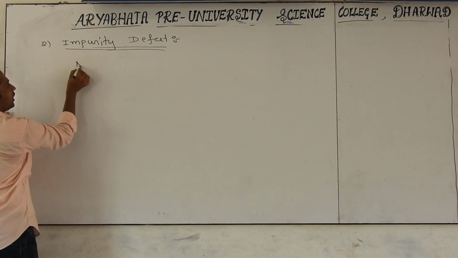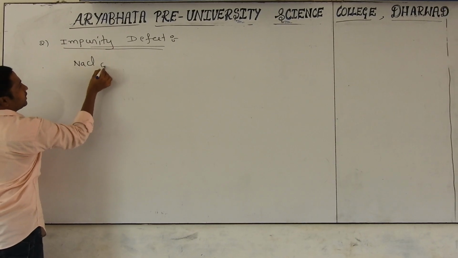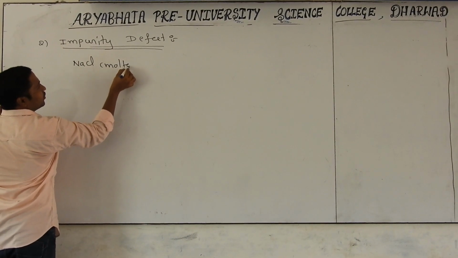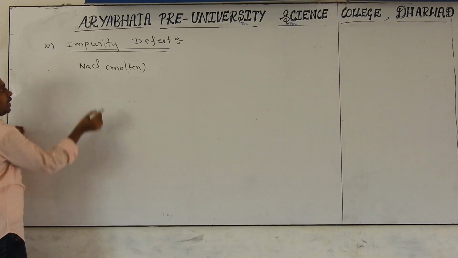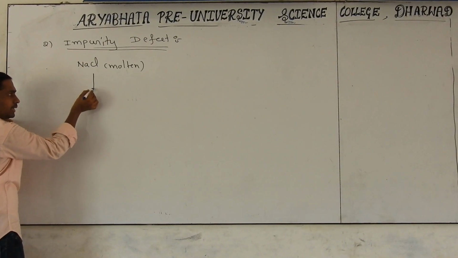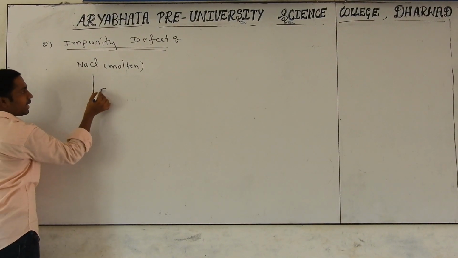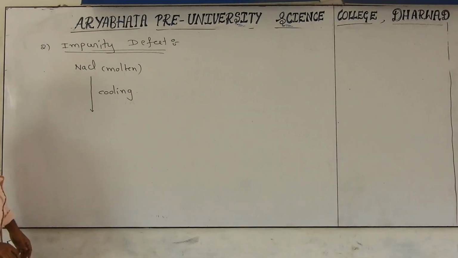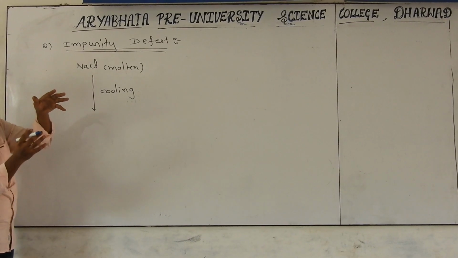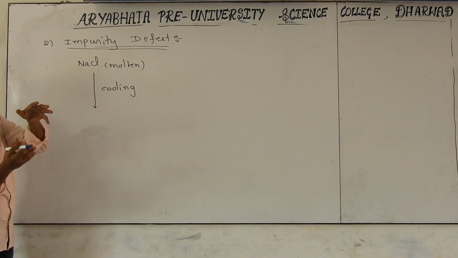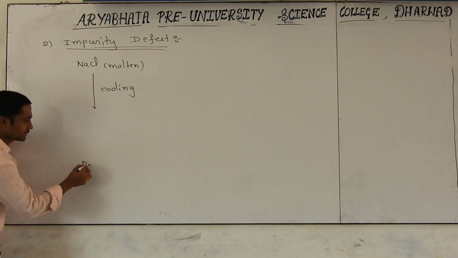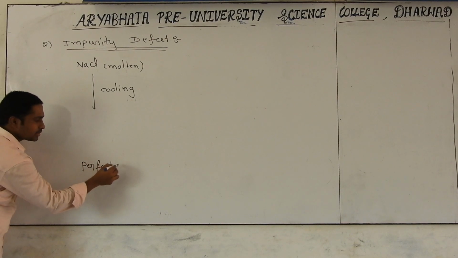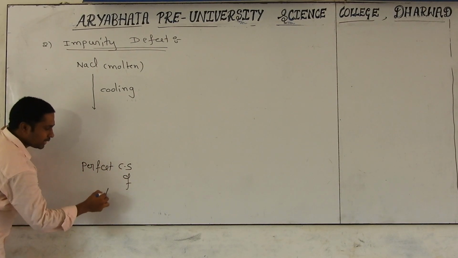First of all, I am taking NaCl in the molten phase. Understand the concept very carefully. Now I am taking pure molten NaCl and doing cooling. You know, cooling means the liquid material will become solidified. Then we get an exactly perfect crystalline solid of NaCl.